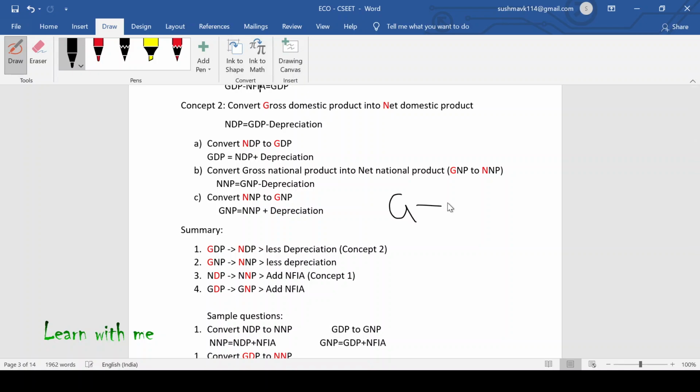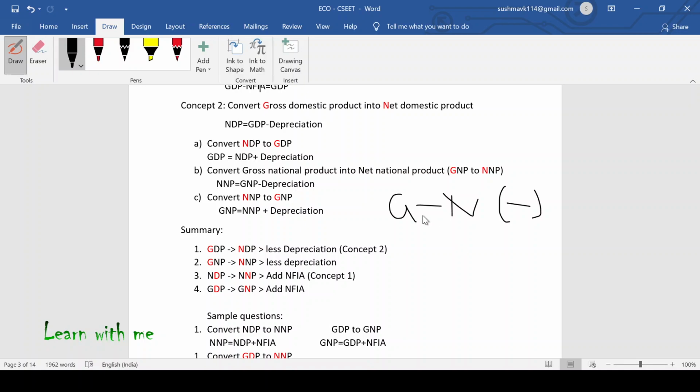From G to N, what do you have to do? You have to deduct depreciation. Again, from GNP to net national product. So here DP and NP remain the same, right? The only difference is gross to net. Here, gross national to net national. Here, gross domestic to net domestic. Here you are considering only domestic. Here you are considering both as national.